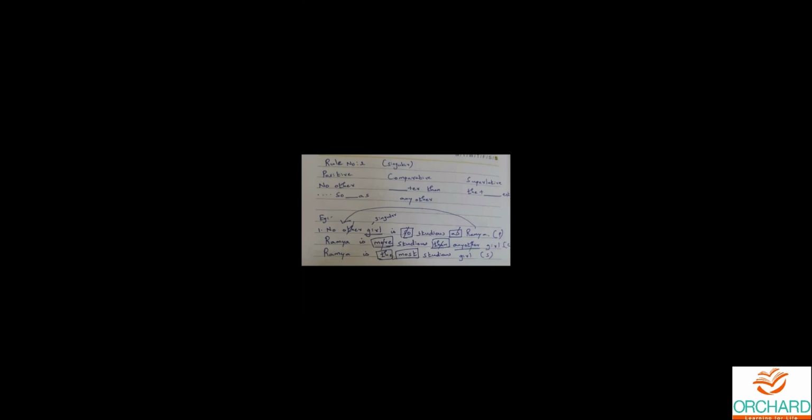When I ask for the rule number, what is the rule number applied here? Rule number 2. Srinija, correct yourself. It is rule number 2, right? How did you identify it as rule number 2? In rule number 2, positive degree begins with no other, right? So this is how we will identify it. Very good, my dear children. Now I want you all to change it into comparative degree alone. The sentence, no other boy is so smart as Rahul, should be changed into comparative degree.